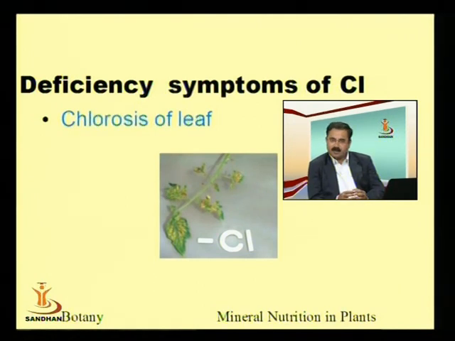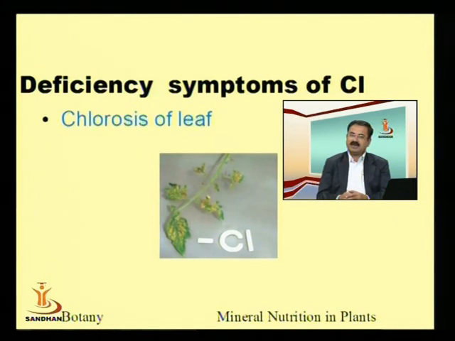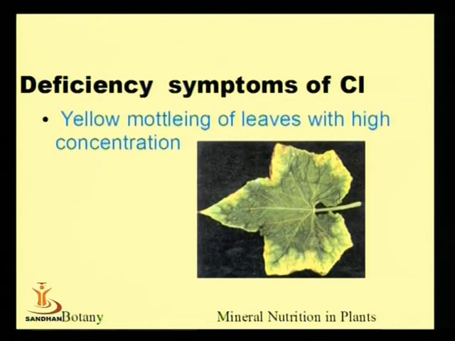The first and foremost problem one can see is the chlorosis of the leaf. Why will chlorosis of the leaf occur? Because chlorine will not exchange ions, and because of poor ionic exchange, metabolic activity will be reduced. And the moment metabolic activity is reduced, the first and foremost effect will be on photosynthesis and chlorophyll. The chlorophyll will be lost, resulting in yellowing in the color of the leaf, and that is scientifically termed as chlorosis.